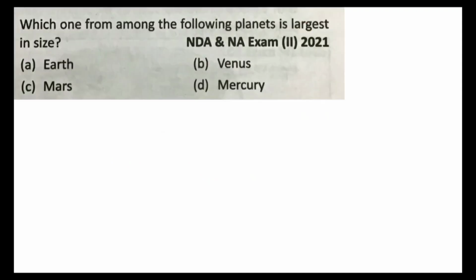Next. Which among the following planets is largest in size? Earth, Venus, Mercury, Mars, Mercury. Among all these terrestrial planets, Earth is largest in size. So A, Earth is correct.